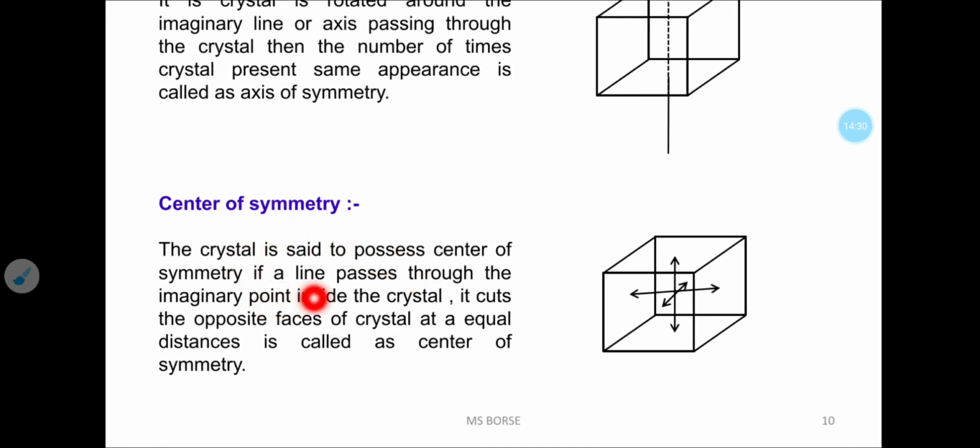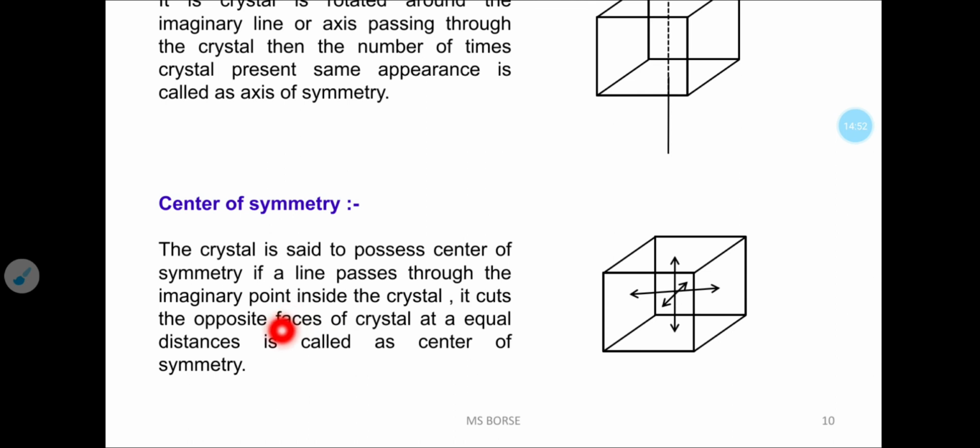And last is center of symmetry. Center of symmetry means an imaginary center in the crystal. If a line passes through the imaginary point inside the crystal, it cuts the opposite faces of the crystal at equal distance.